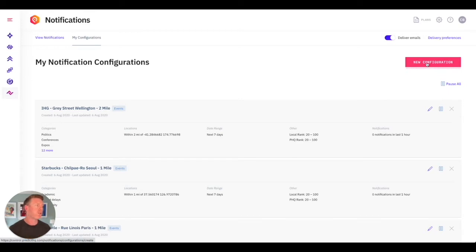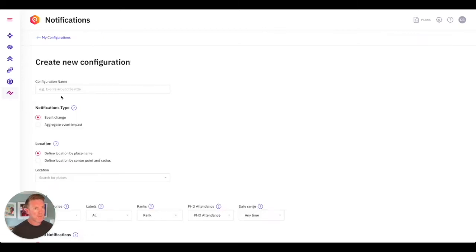But I'm going to create a unique one using our AEI, or aggregate event impact. And so let's just go to a new configuration. So we are going to call this demand surge micro brewery Munich. So I've actually got a favorite microbrewery in Munich, and I'm going to build a configuration specifically around